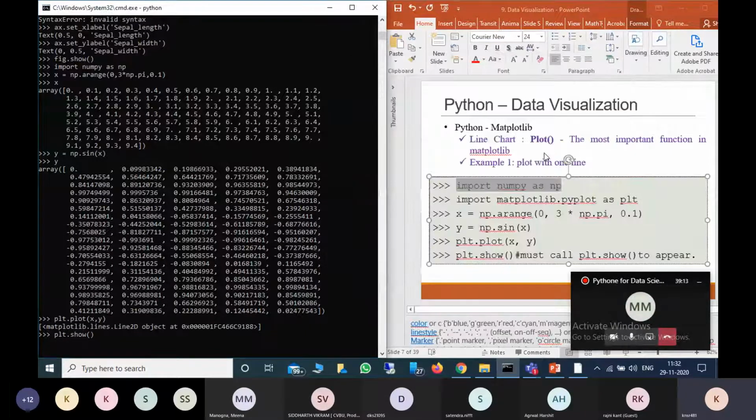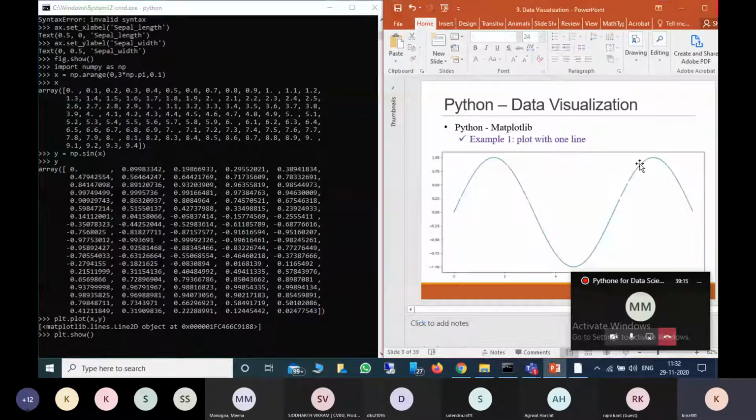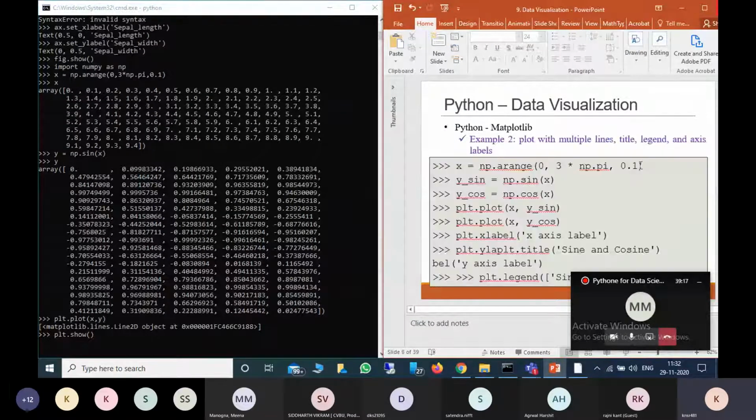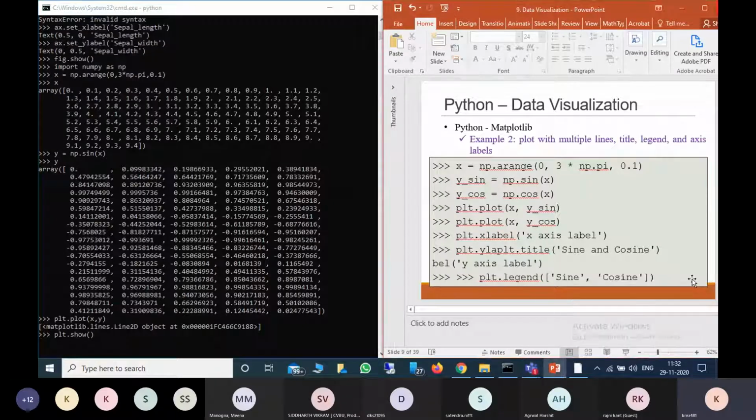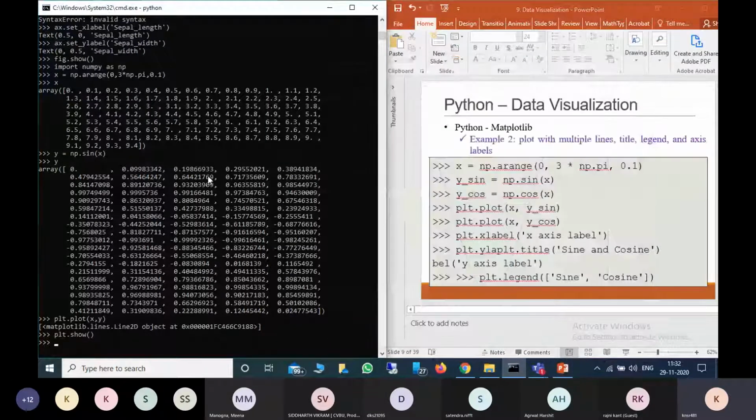So now we saw only one line. If you want to plot multiple lines, how can you do it? For that, I will again define x, the same function, np.arange, from 0 to 3 times np.pi, with step value 0.1.